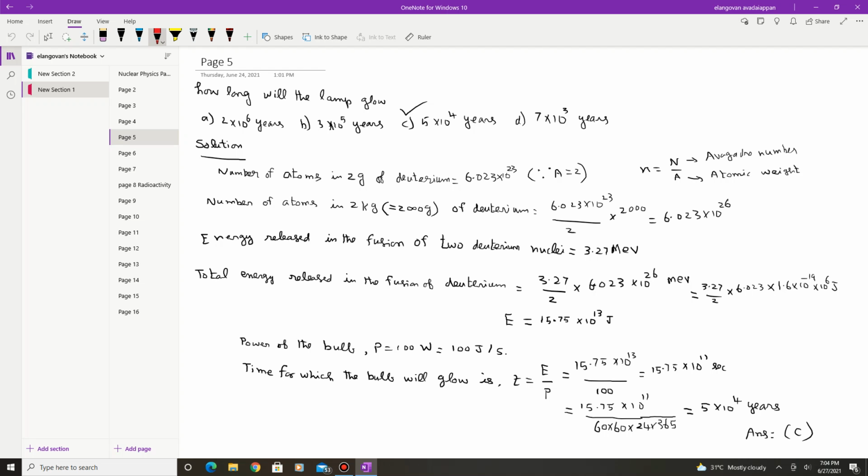Now let us calculate the number of atoms present in the 2 kilograms of deuterium.